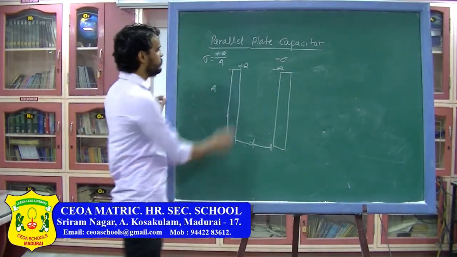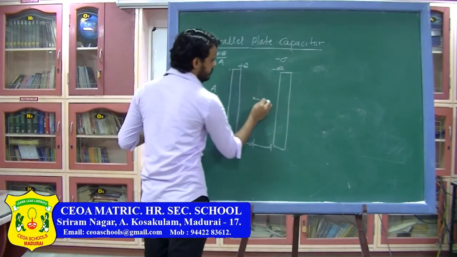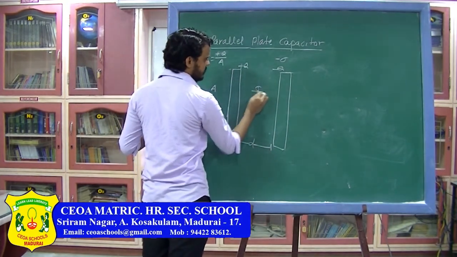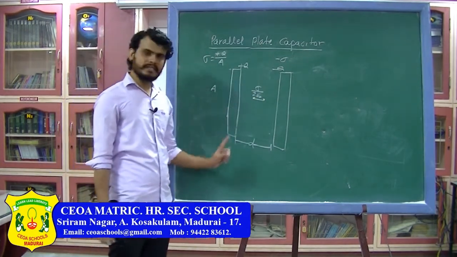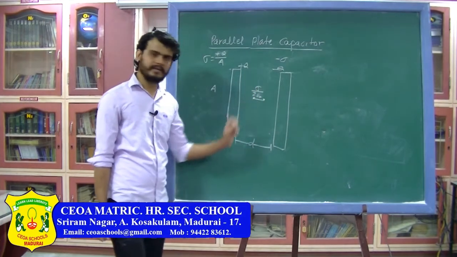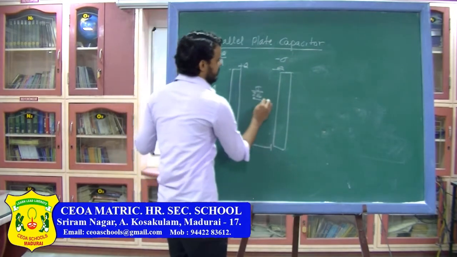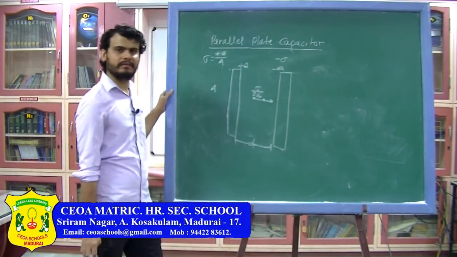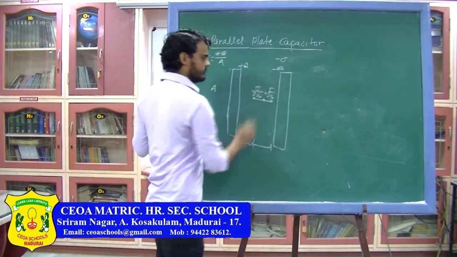Now due to this plus charge, the direction of electric field will be in this direction, which you already know is sigma divided by 2 epsilon. Electric field due to a single sheet will be sigma divided by 2 epsilon. Similarly, due to this minus charge, the electric field will be again in this direction, which will be sigma divided by 2 epsilon.